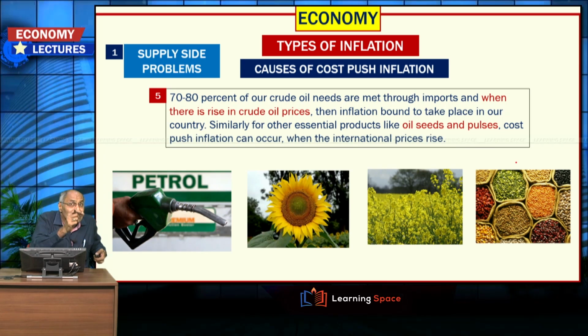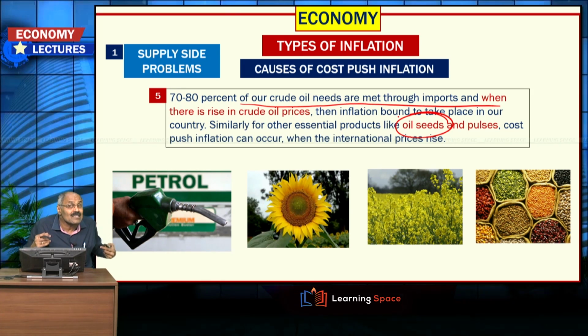Then if you look at the next one, 70 to 80% of our crude oil needs are met through imports, and when there is a rise in crude oil prices internationally, then cost push inflation can take place. At the same time, we are dependent on foreign countries, especially for oil seeds, and last year we imported pulses also.